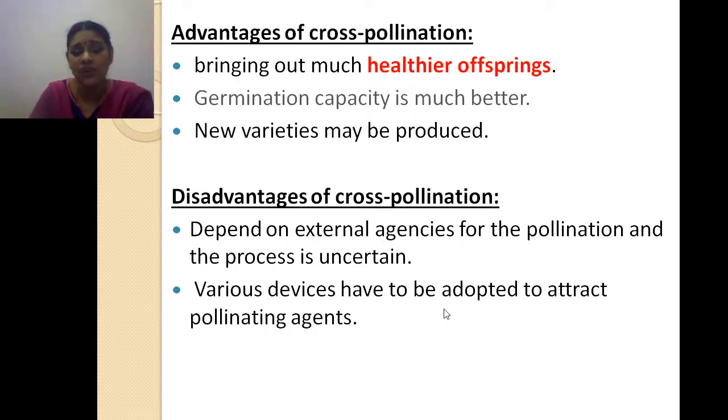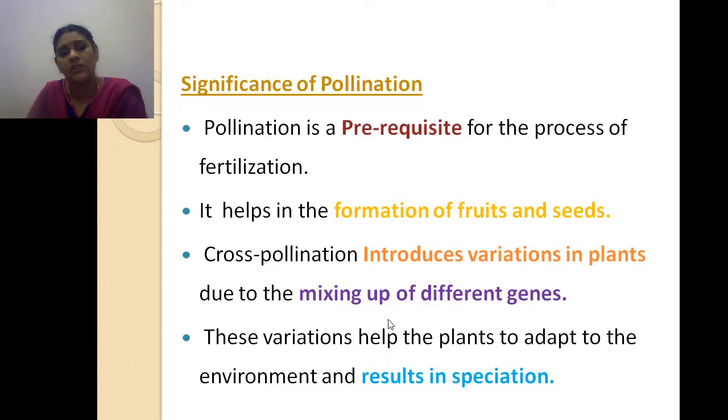Various devices have to be adapted to attract pollinating agents. Yes, it has to give good color for the attraction of birds. It has to give nectar for the attraction of the bees, and it has to give fragrance. All those things the flowers have to be adapted to attract the pollinating agent. That is one of the disadvantages of the cross pollination.